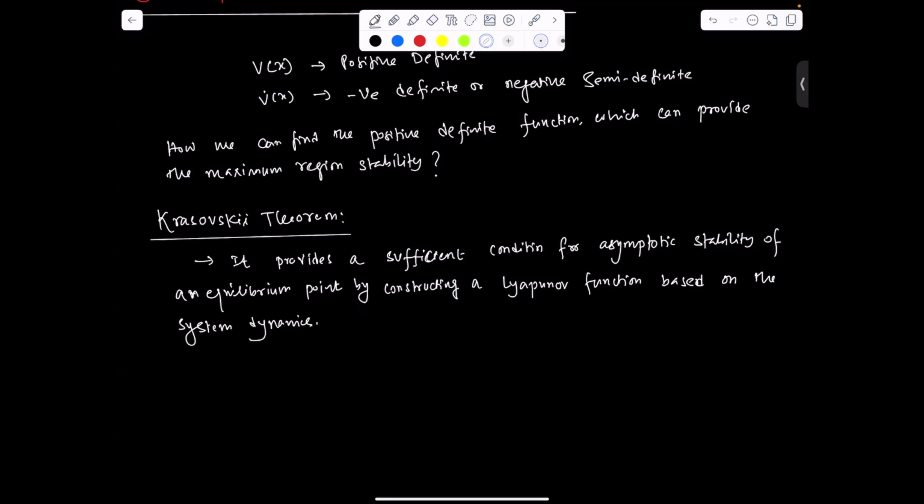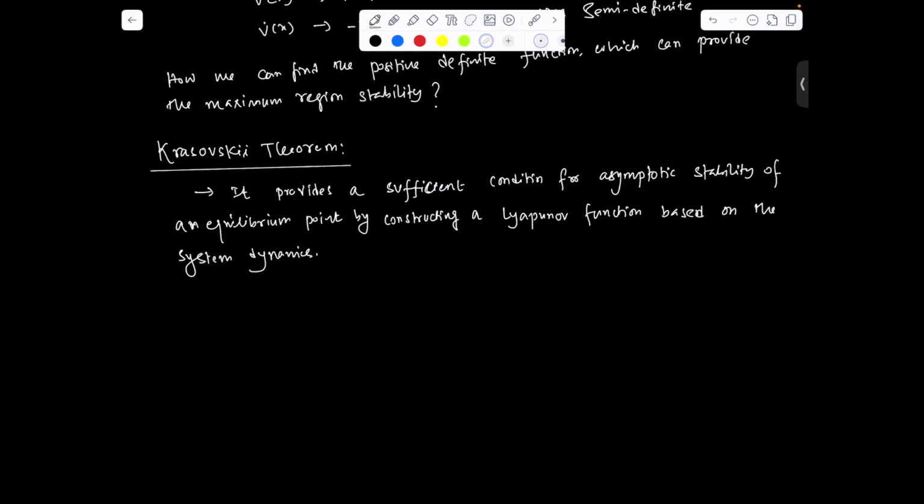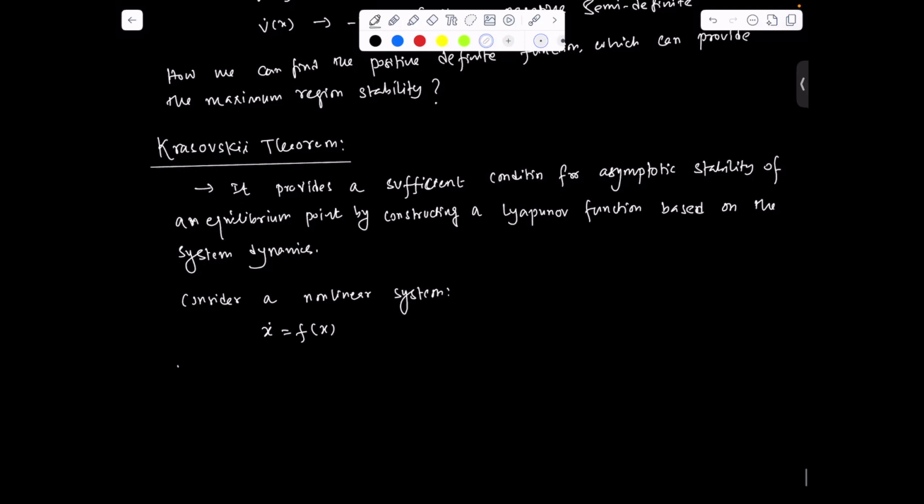So for example, let us consider a nonlinear system x dot equal to f of x, where the dimension of x is n, and f of x is a continuously differentiable function.